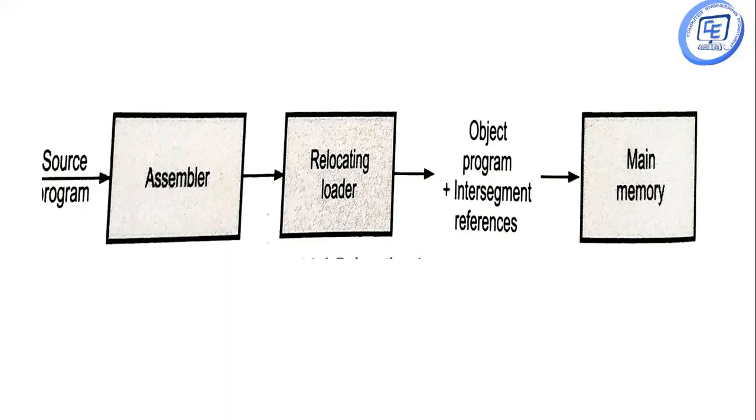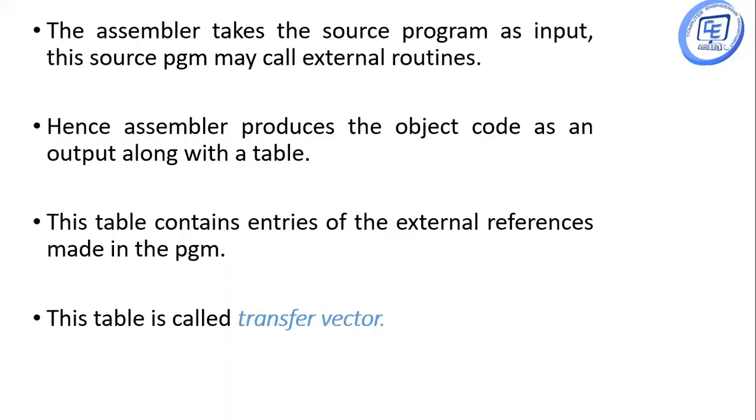So first a source program is given to the assembler, then it is given to the relocating loader, which gives the information about all the object modules, the object program, as well as inter-segment references. And then it is loaded into the main memory.